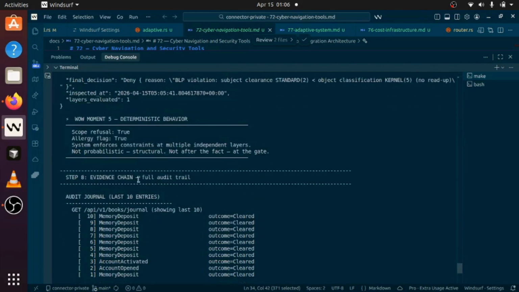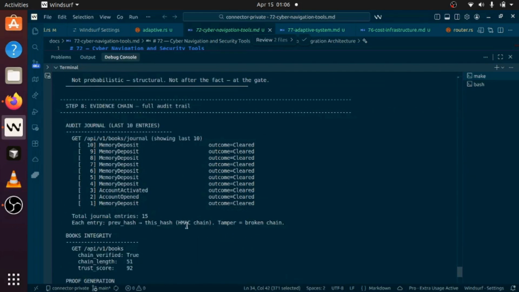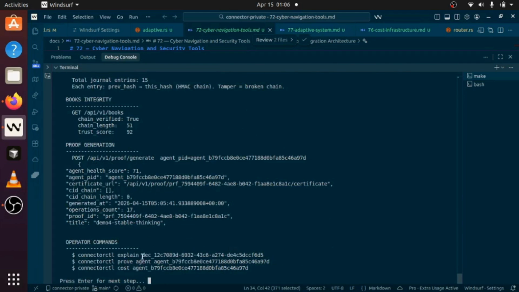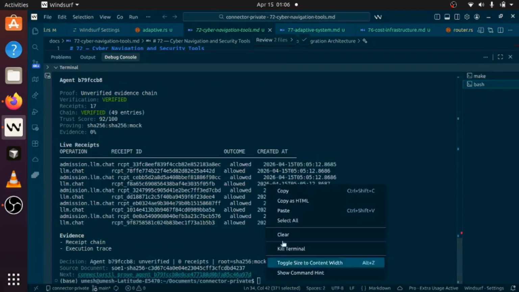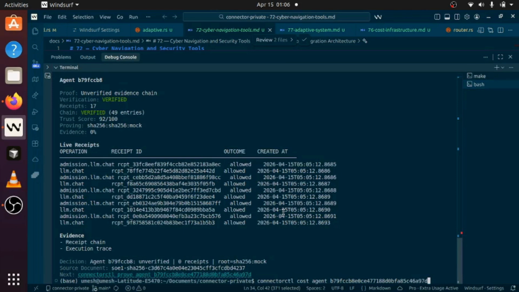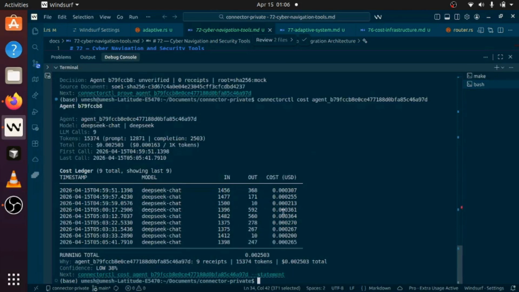Now let's check the cost. Let's see how much money is spent in this demo. Let's go back, and then paste, enter. So you can see the cost, and it's a live cost per API in and out. So you can see how much was in, how much was out, and what was the cost, and it is live every time.